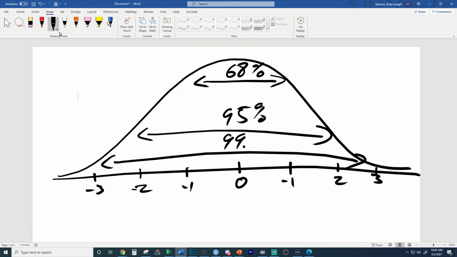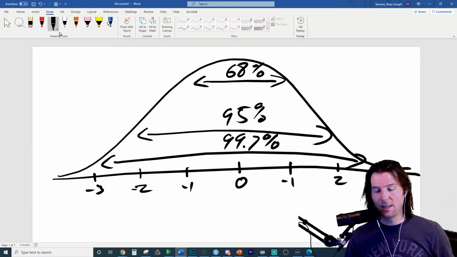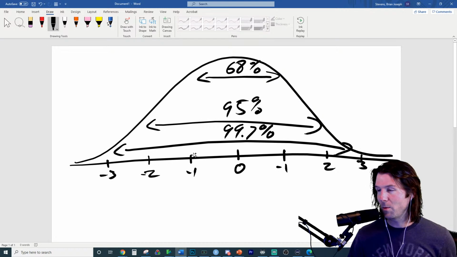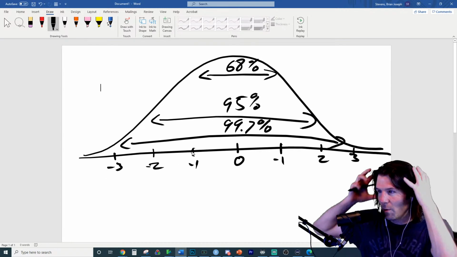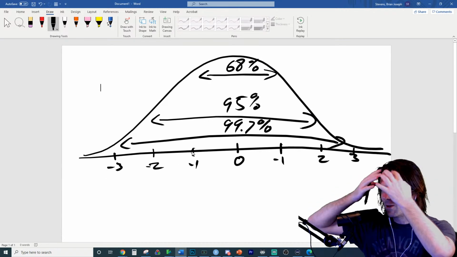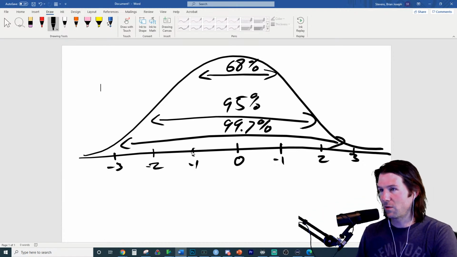These are the numbers we must memorize: 68, 95, 99.7. It's funny, I don't even know how I can't know them now. 68, 95, 99.7. How do people not know these numbers? They're burned into my brain. So now, how would we get percentages from this?